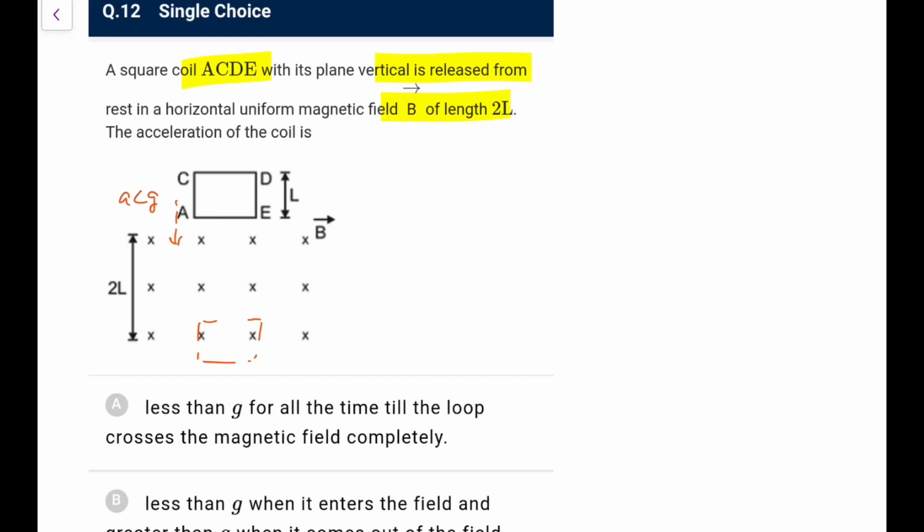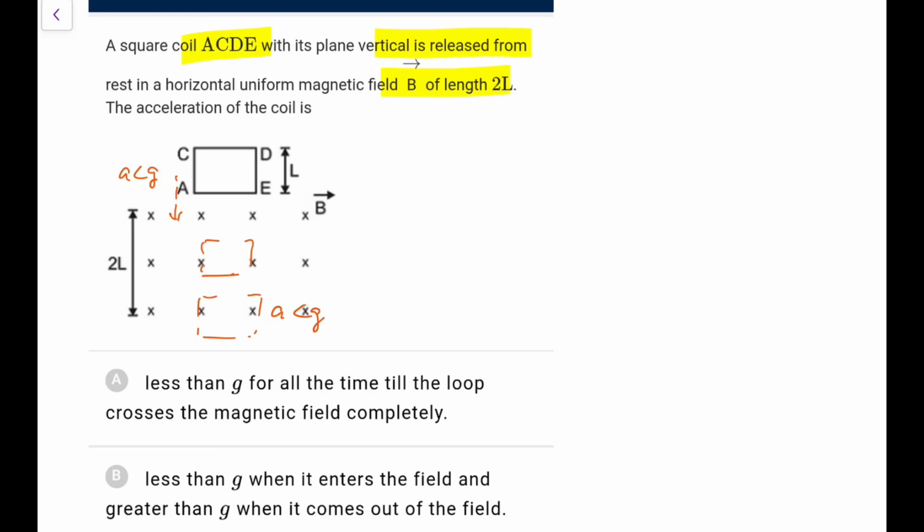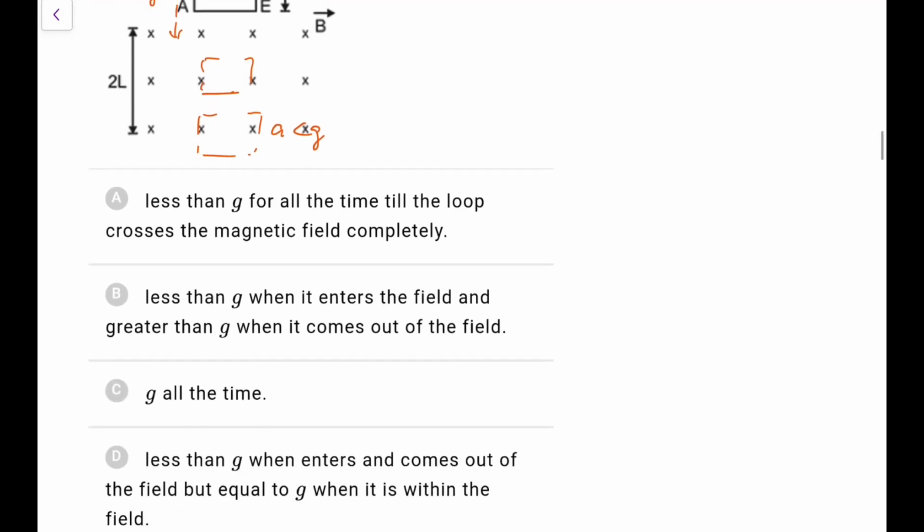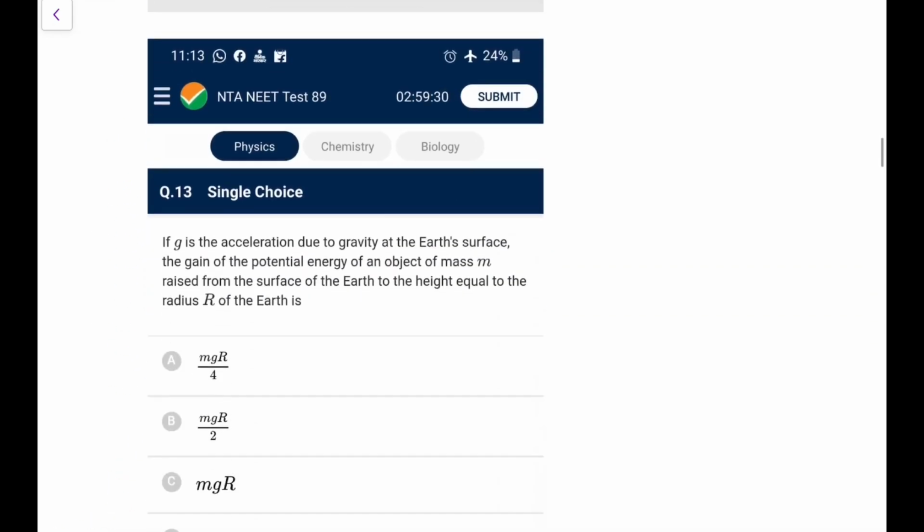So while entering and while leaving, acceleration is less than g, but when it is fully inside, there is no net change in flux, so no force, and acceleration will be g. That is the easiest option, and you have done such questions previously.